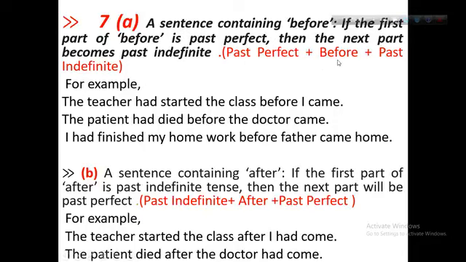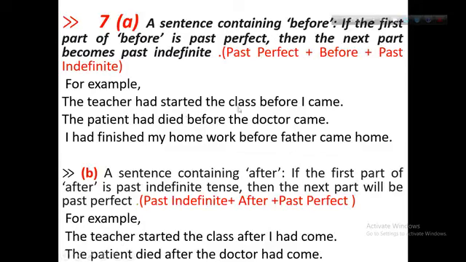If you use "before", you have to use past perfect tense first, and after "before", you have to use past indefinite tense. If you use "after", you have to use the past perfect tense after the word "after", and past indefinite tense before the word "after".